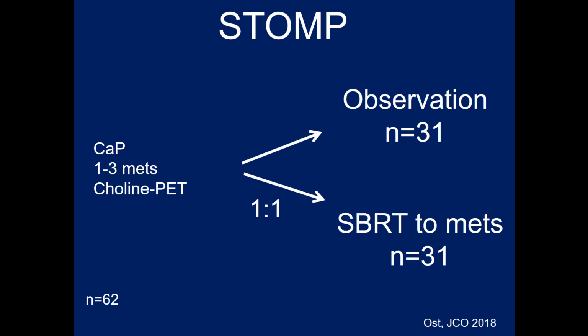The next study is the STOMP study, which is only prostate cancer, and these are men who have 1 to 3 metastases on choline PET. This is 62 patients, 1-to-1 randomization. The control arm is observation, so these are men with metastatic disease in whom nothing further is done versus irradiating the metastatic sites with SBRT. The primary endpoint is ADT-free survival,